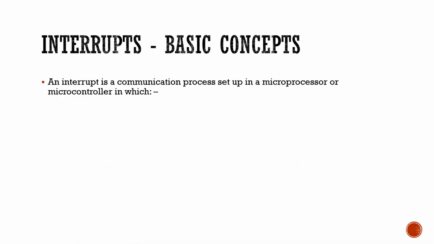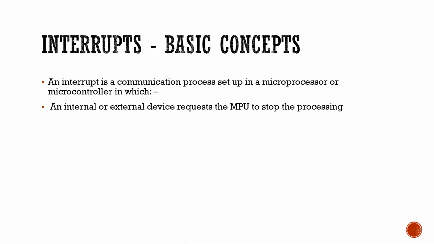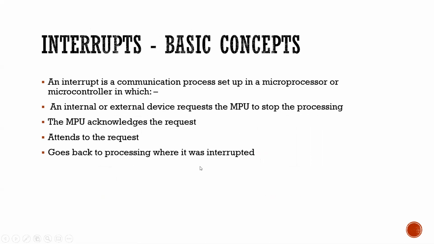Interrupts basic concepts. An interrupt is a communication process set up in a microprocessor or microcontroller in which an internal or external device requests the MPU to stop processing. When an interrupt occurs, the processor will halt. The MPU acknowledges the request and attends to it. The processor will go to the ISR, attend to the request, and go back to the processing where it was interrupted.